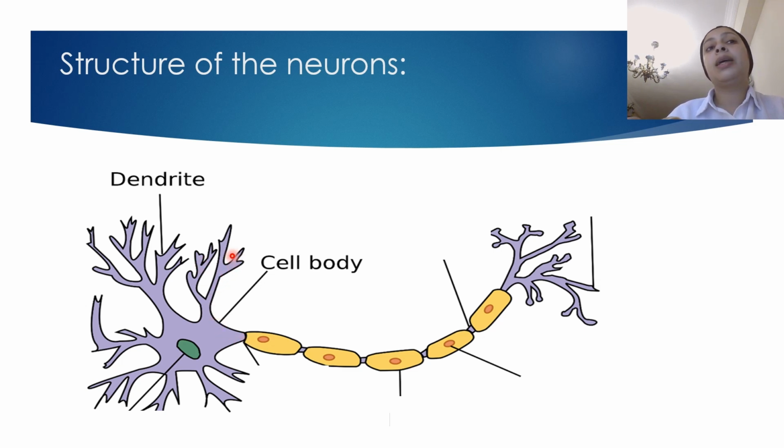These cytoplasmic extension or the surface extension called dendrites or dendrins in some textbooks. Okay, so we have here cell body and these branches are called dendrites. Inside the cell body we have nucleus. Okay, so we have three structures for now. We have the cell body and these branches are called dendrites, and inside the cell body we have nucleus.